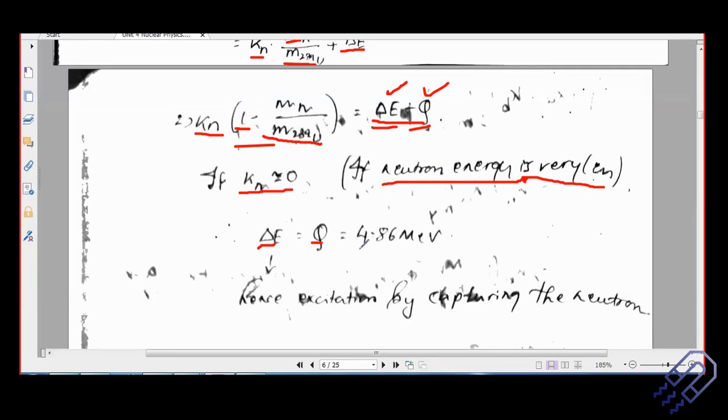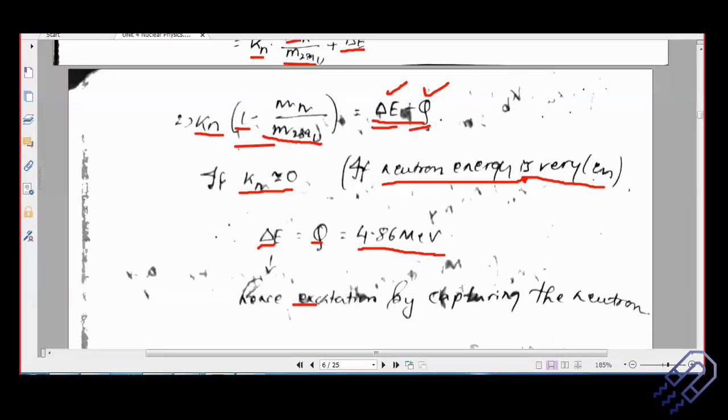So that's very important. So what we have found out, the Q value is 4.86 MeV. Whenever we are doing any kind of nuclear calculation, we started within our lower classes with something which we call the binding energy, right? And then we also saw about Q value. If you consider any kind of reaction, we are talking about the Q value, and we are also talking about binding energy, but most of the times we see that the binding energy and the Q value more or less give you similar results. If you're considering this nuclear resonance problem, you see that the Q value and the binding energy value that we use there are more or less the same. Why we call it nuclear resonance is our next topic.